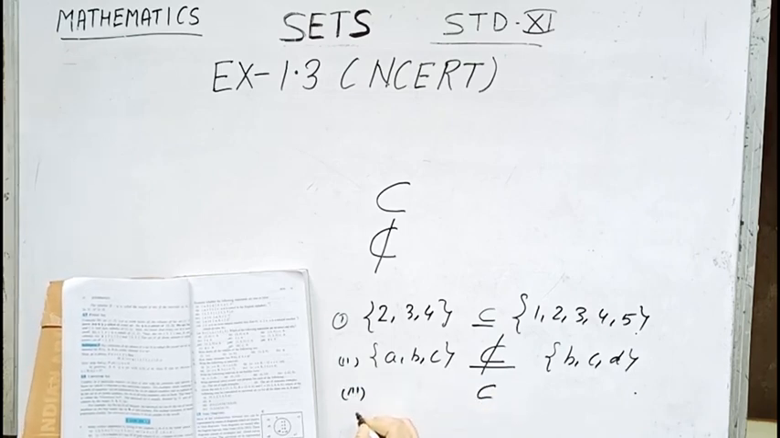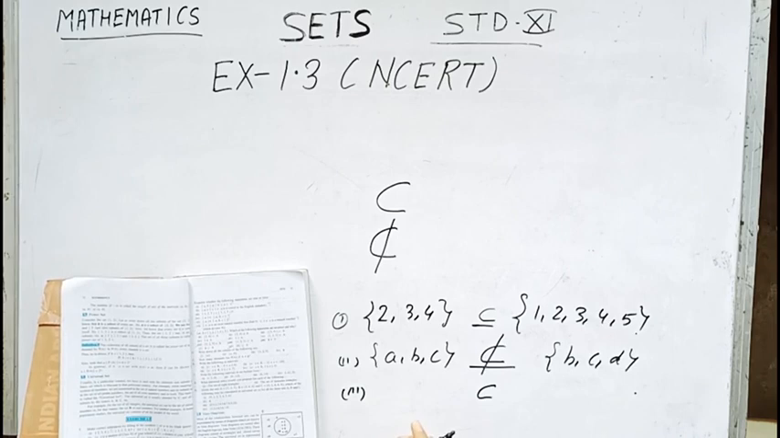Number 4, {x : x is a circle in the plane}, and the second set is {x : x is a circle in the same plane with radius 1 unit}. So obviously all the circles cannot be included in the circles of radius 1 unit. So number 4 is not a subset.